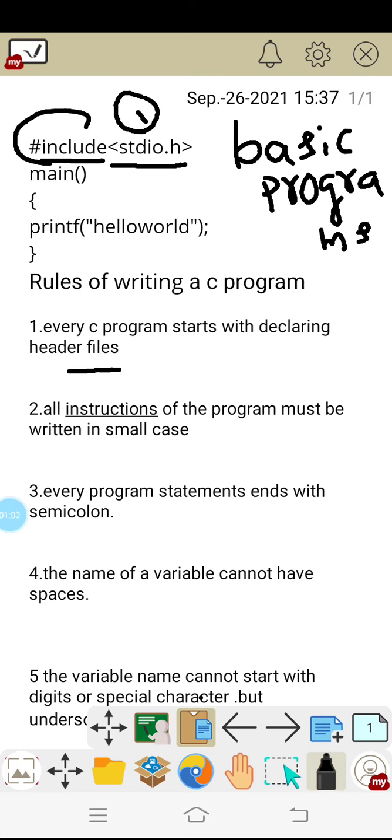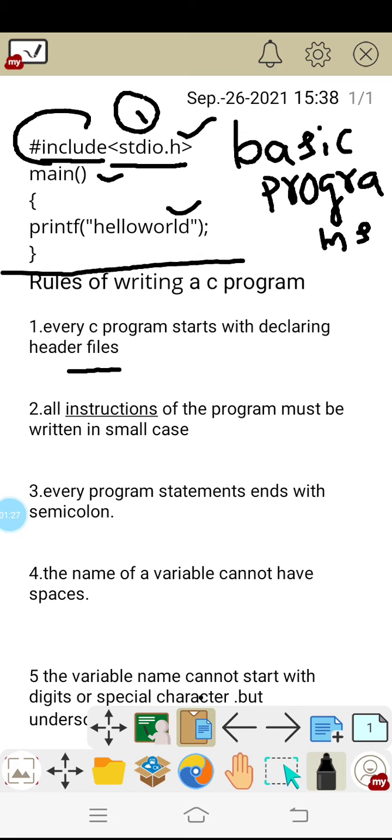What is the second rule for a C language program? All instructions of the program must be written in small case. As you can see, any of the instructions are in small letters. Till this point all the letters should be small letters only.